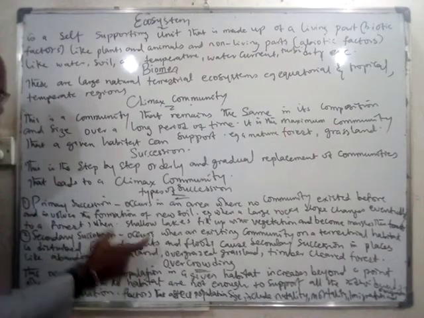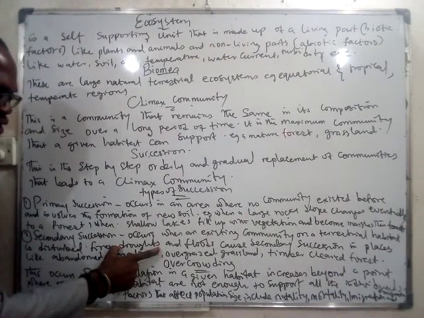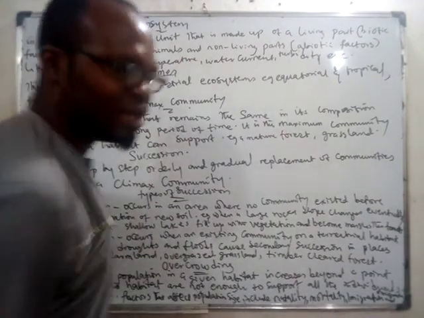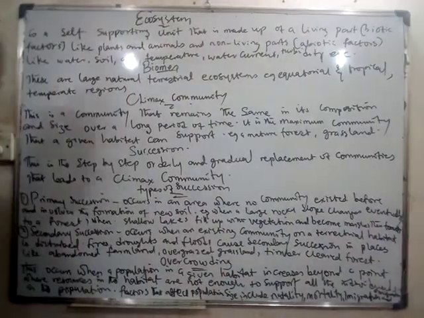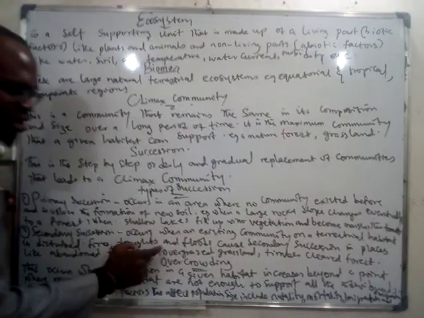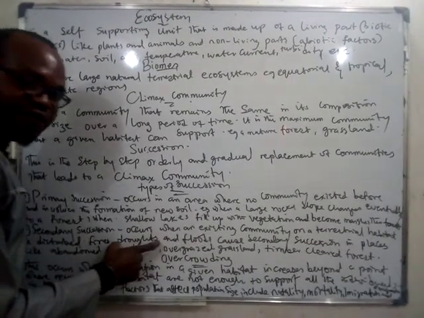Fire. Or when there is what? Drought. Drought is when there is no water. When there is no water, organisms, what will they do? They will run from that community. They will not stay there. So it will be replaced by other organisms that can survive in a drought environment, isn't it?